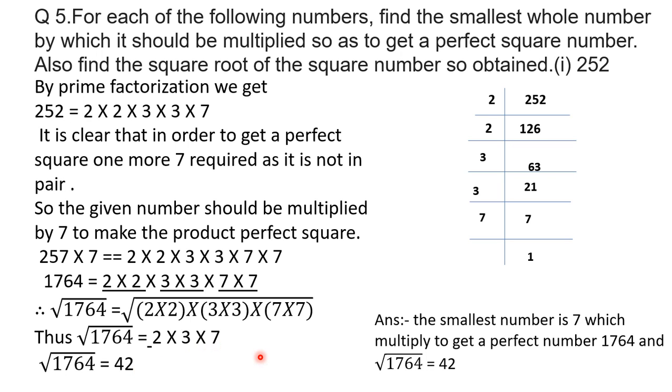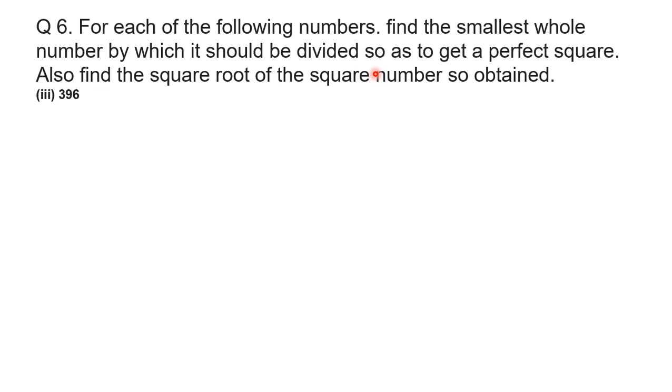So we can say the smallest number is 7, which multiplied gives a perfect square number 1764, and the square root of this 1764 is 42. Now in the same way, the next problem we have to solve, where we will divide by the smallest number to get a perfect square number. So here it is. For each of the following numbers, find the smallest whole number by which it should be divided so as to get a perfect square, and also find the square root of the square number so obtained.